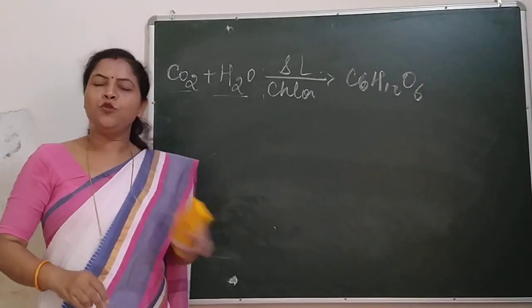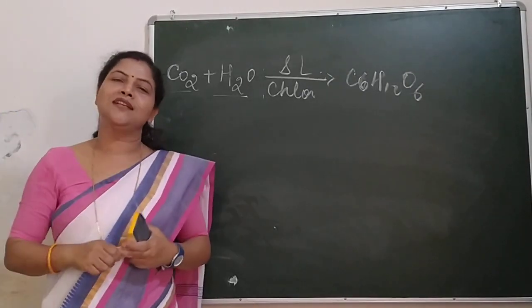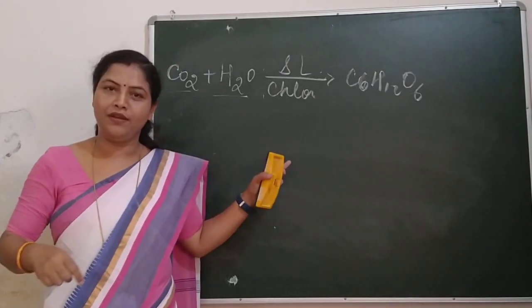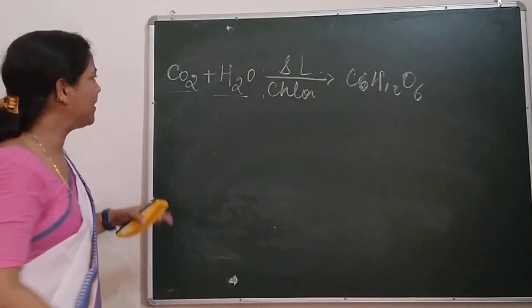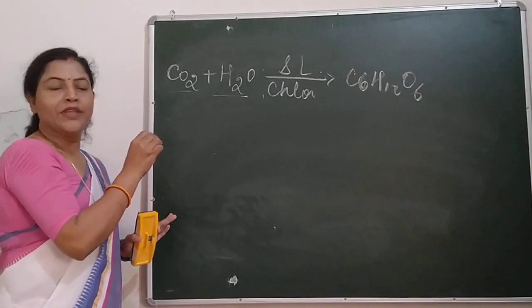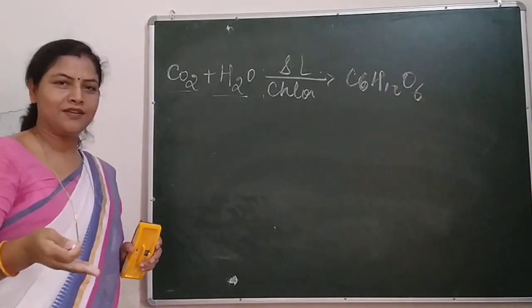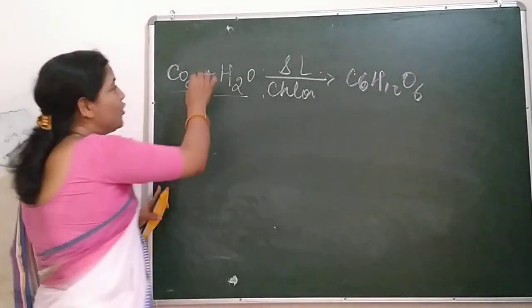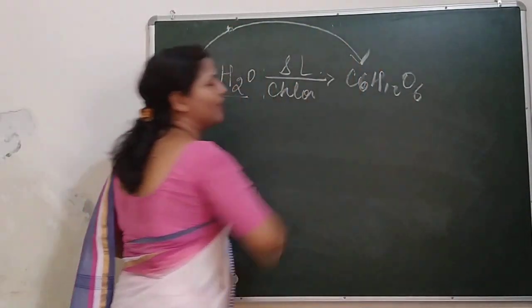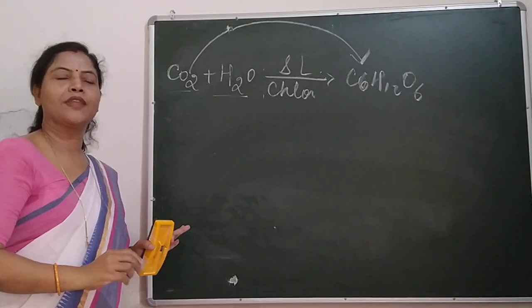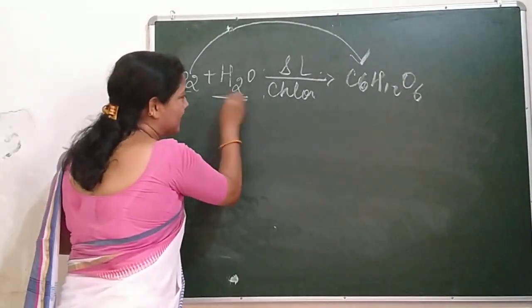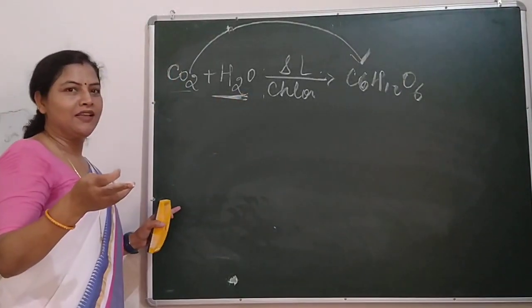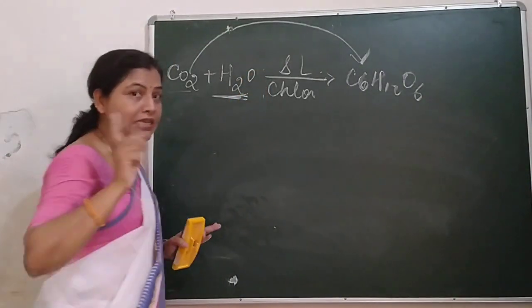Do you know, in this there are two very interesting facts. What happened during this process? The first interesting fact is that CO2 gets reduced to form carbohydrate. And H2O gets split when the sunlight is absorbed, that is heat energy.